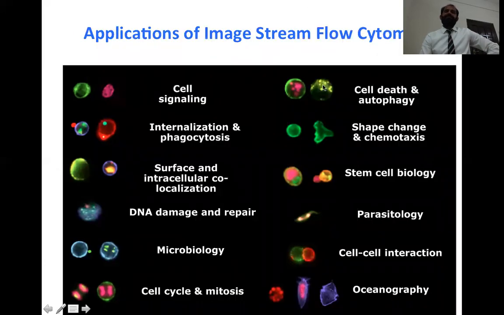So this imaging flow cytometry has multiple applications like cell signaling. You can study internalization, surface and intracellular colocalization, DNA damage and repair, microbiology, cell cycle, cell death and autophagy, shape, stem cell biology, parasitology, and cell-cell interactions. So you can have the flowing of the cells, different colors of those cells through flow cytometry, and at the same time you have the imaging of these cells.